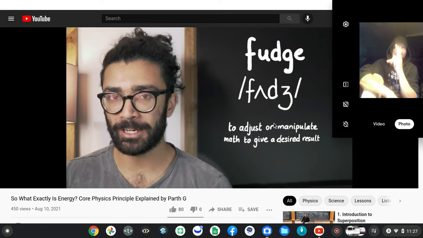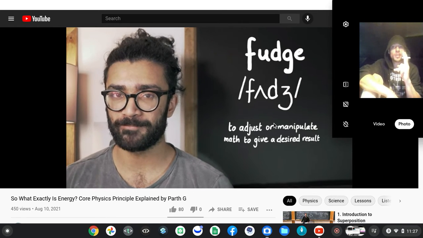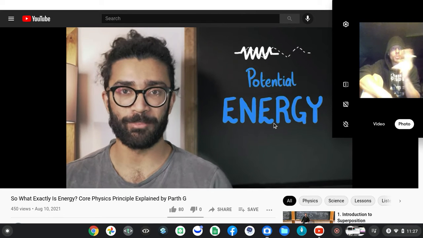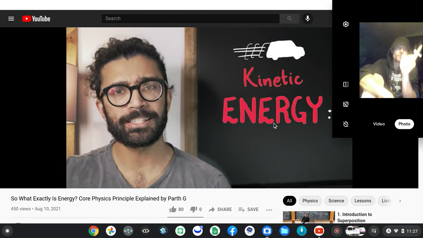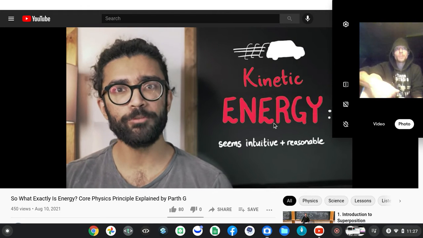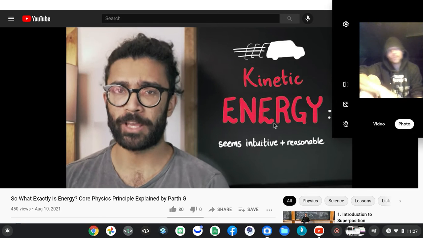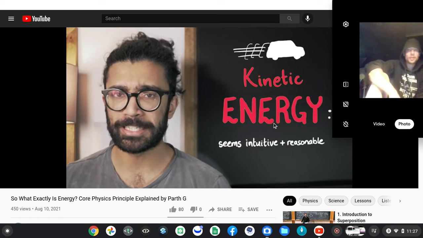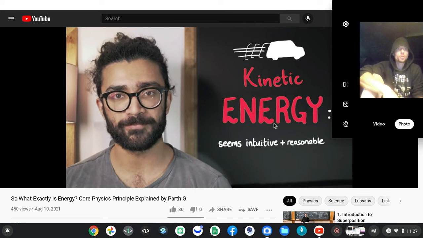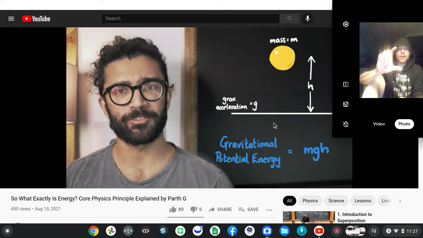For example, I often get asked whether potential energy is just a mathematical fudge. But with kinetic energy, things are kind of obvious. An object is moving, and that movement is associated with some amount of energy. If an object speeds up, its kinetic energy increases. If it slows down, its kinetic energy decreases. But something like a ball in a gravitational field has, like, stored energy.